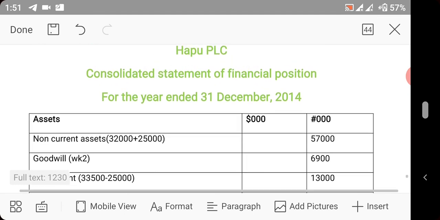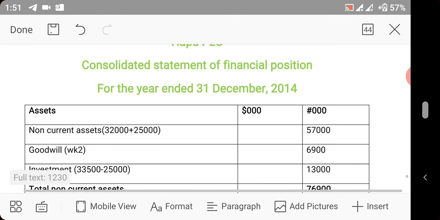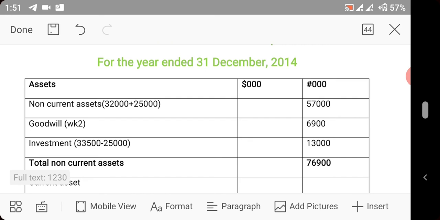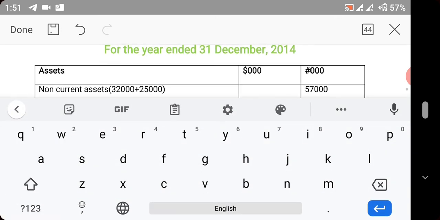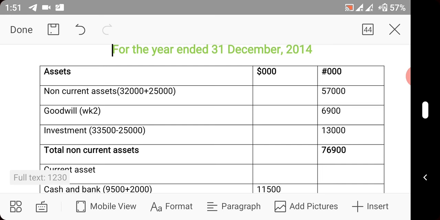So we now have the consolidated statement of financial position. For the consolidated statement of financial position, we have non-current assets of 32,000 plus 25,000. That will give us this. So goodwill, we already calculated goodwill. You bring it in. You understand? Good.